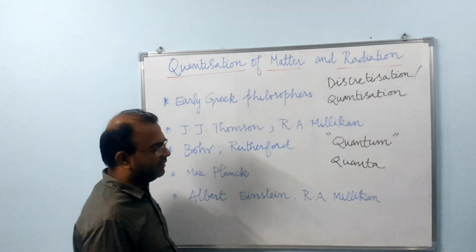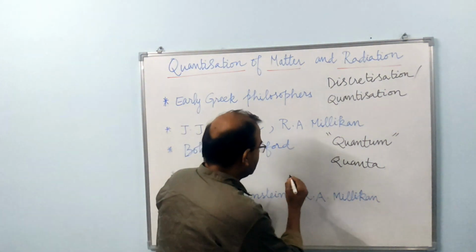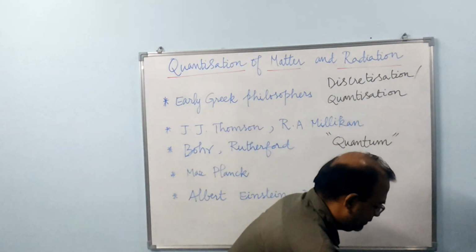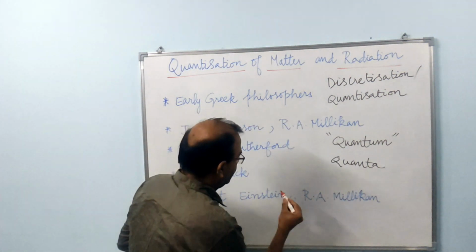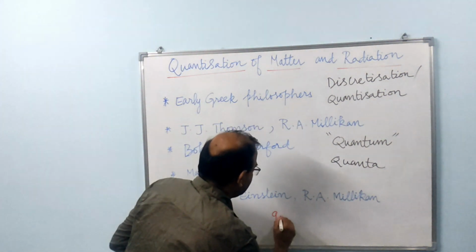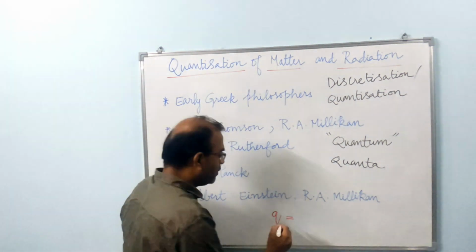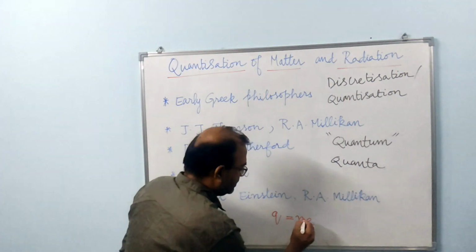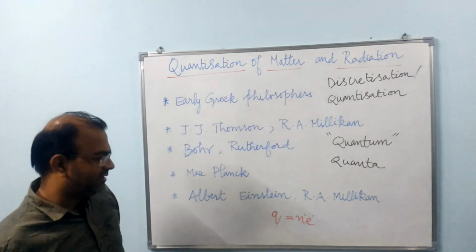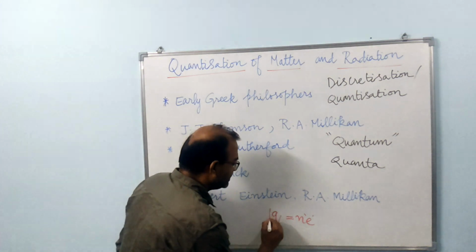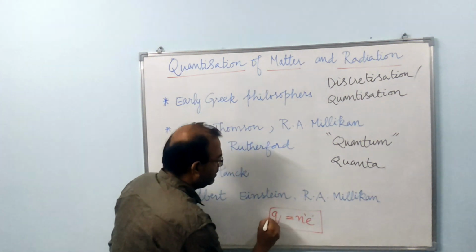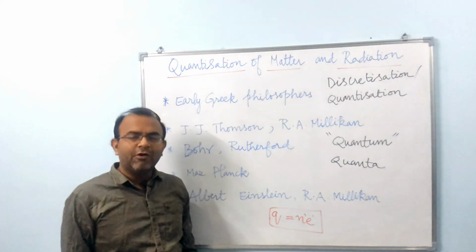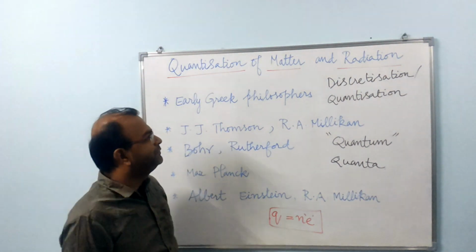So suppose we have in this definition a total charge, let us say Q. If Q is the total charge, then we express the total charge as an integer times the quantum of that physical quantity that is charge, which is e in this case. This is an example that describes quantization or discretization.